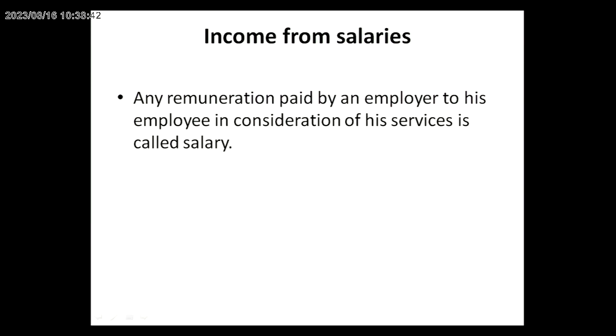In this case, the incomes are divided into five categories. One is income from salary, the second is income from house property, and the third is income from business or profession. The fourth is capital gain income, and the last is income from other sources. Apart from the four, the remaining incomes are included in income from other sources. Now let us see income from salary.